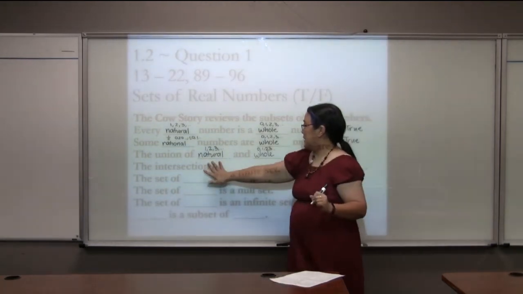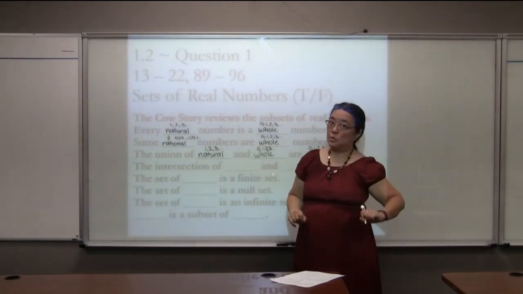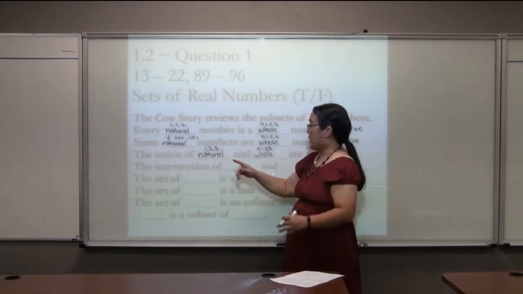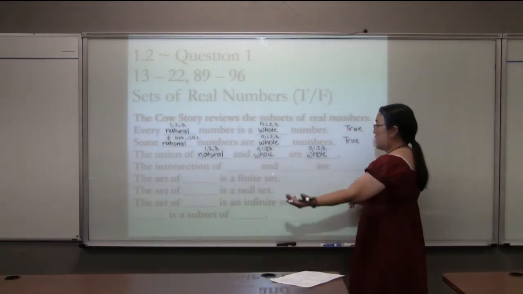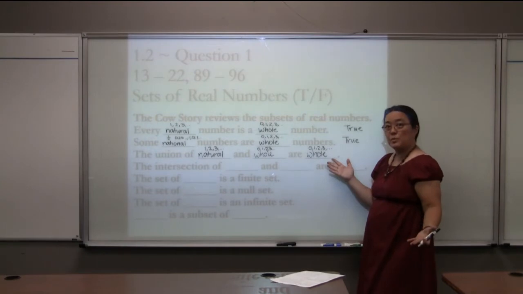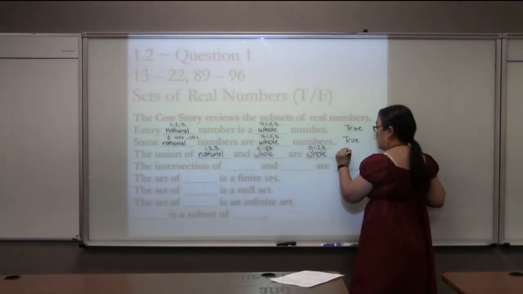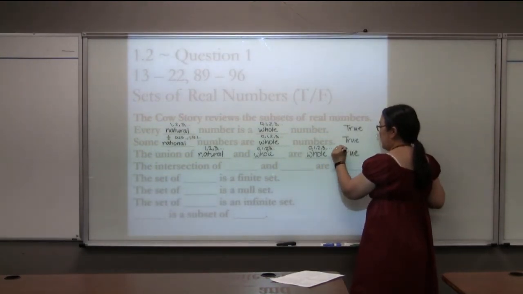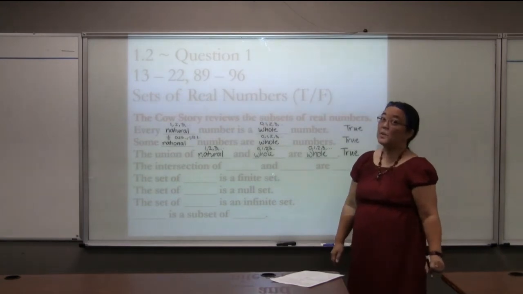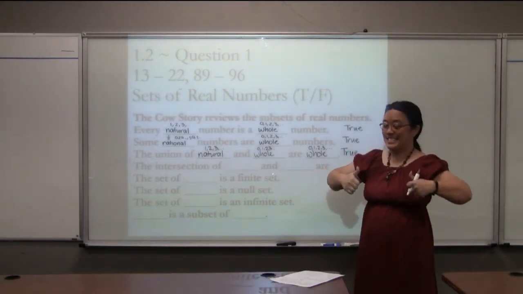So if I take these and put them together with those, we don't use repeats when we find a union. So if we mush those together, we will get these numbers, which are the whole numbers. So this is true. At some point, probably on your homework, you will find something that is false.